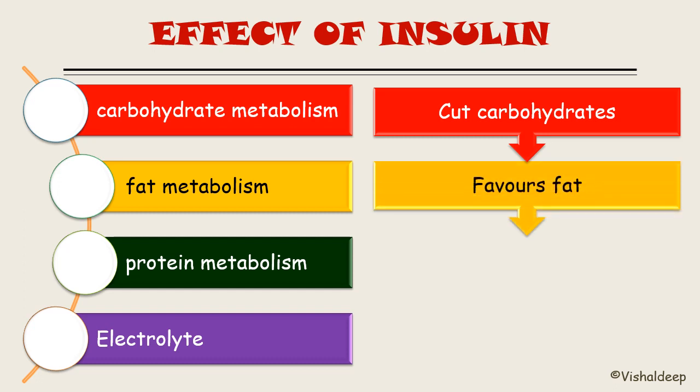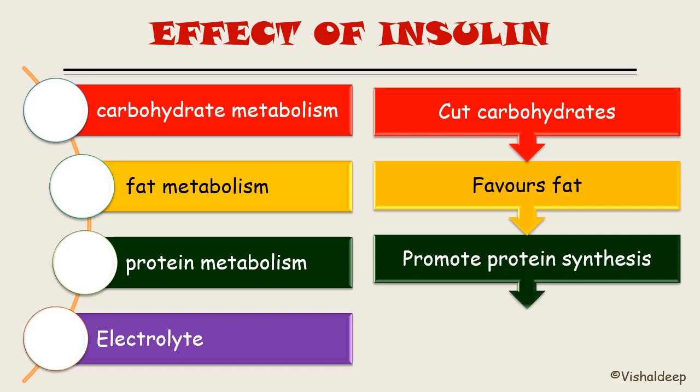It favors fat, meaning it promotes the synthesis of fat. It promotes lipogenesis and prevents lipolysis. As far as protein metabolism is concerned, insulin has an anabolic effect. It promotes protein synthesis.